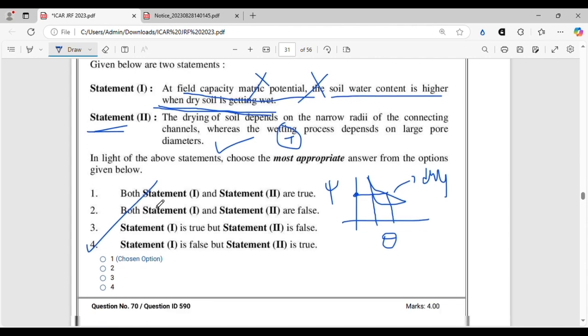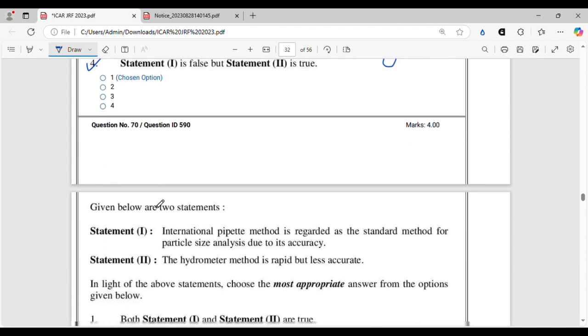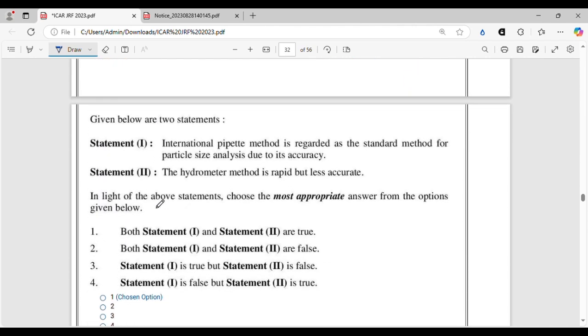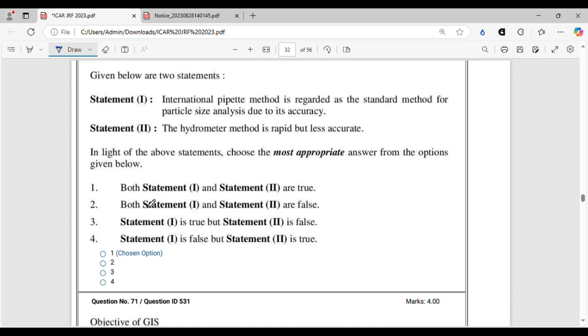So moving on to the next question. Another statement type question where you have to write true or false. So international pipette method is regarded as the standard method for particle size analysis due to its accuracy. True. Of course, this is a true statement. Whereas in the second statement, they are saying the hydrometer method is rapid, but it is less accurate. This is also true.